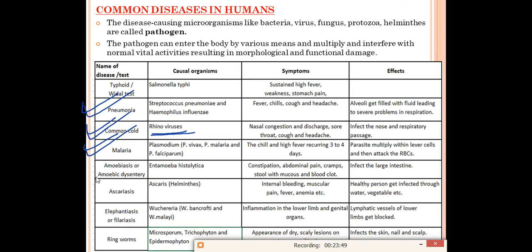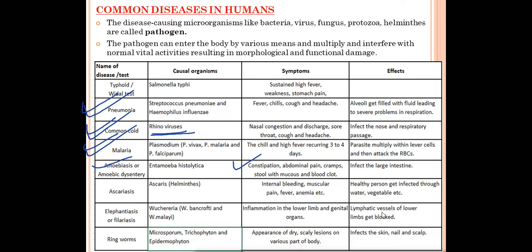Right? Next is Amoebiasis or Amoebic Dysentery. It is caused by Entamoeba histolytica. This is the microorganism which is responsible for the disease Amoebiasis or Amoebic Dysentery. So what are the symptoms of this disease? Constipation, abdominal pain, cramps, stool with mucus, and blood clots. These are the symptoms of amoebiasis. And what are the effects? It affects the large intestine. Since you know that this Entamoeba histolytica, when it enters our body, will affect our large intestine. That's why we can see these symptoms of constipation and abdominal pain, right?